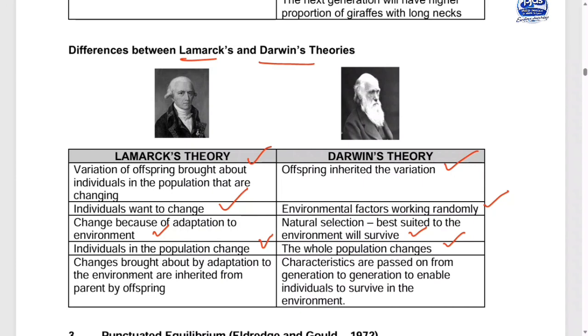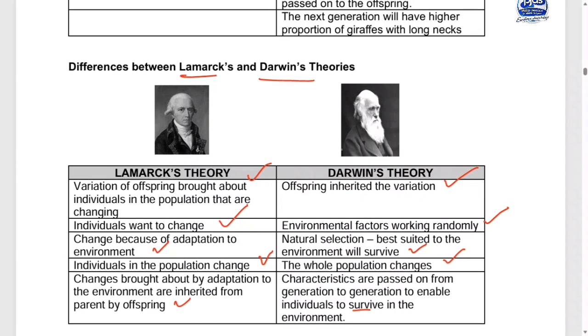So this one says that changes brought about by adaptation to the environment are inherited from parents by offspring. It means whatever I change within my body, the offspring will also inherit, which is wrong. I can't dye my hair pink and then my child will come with pink hair.